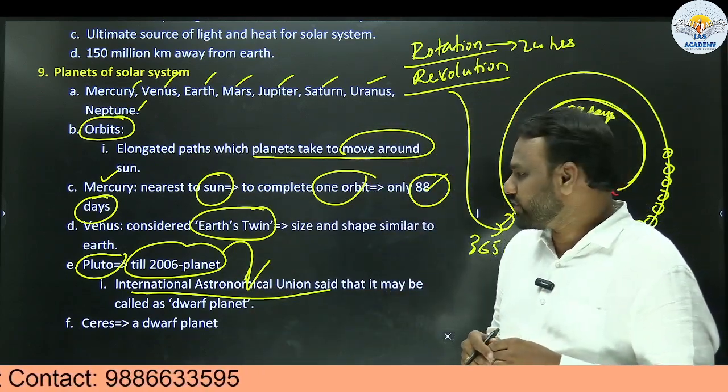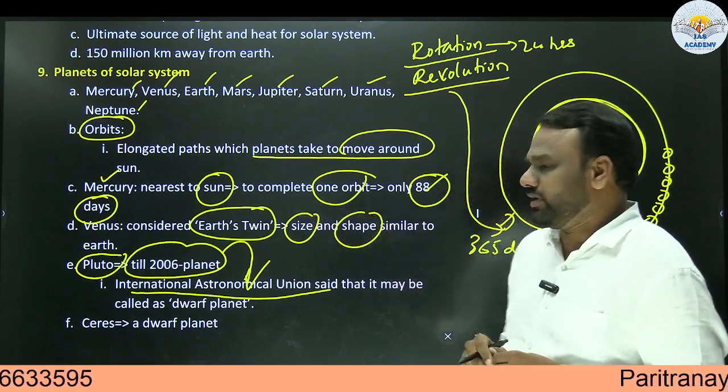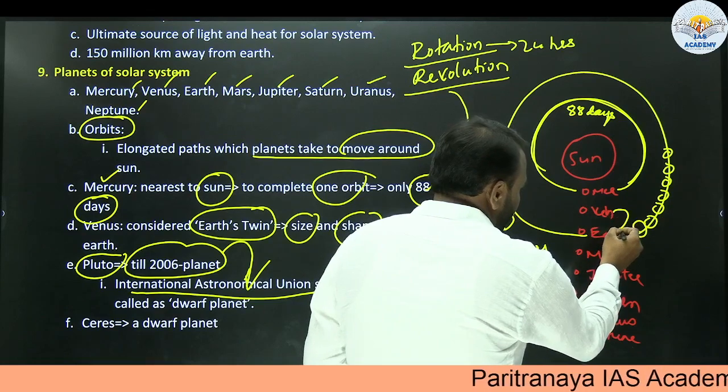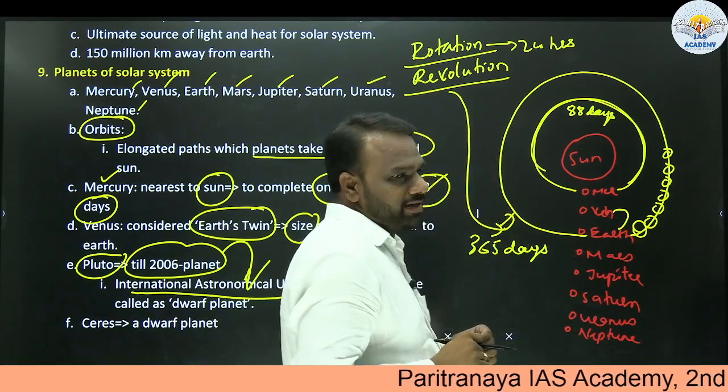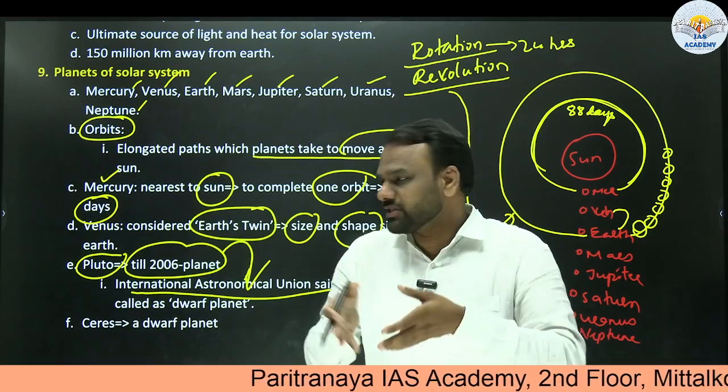Why is Venus considered Earth's twin? Because its size and shape are similar to that of Earth. So Venus is considered the twin of Earth. Why? Because size and shape are similar. Sometimes, in order to confuse us, UPSC frames a question in such a fashion.